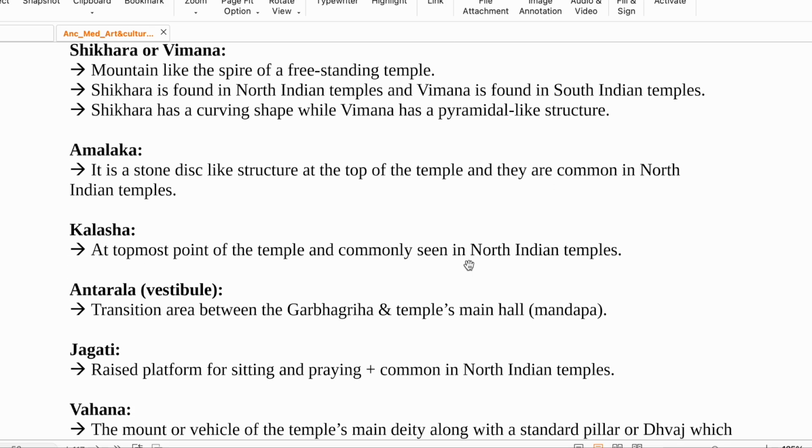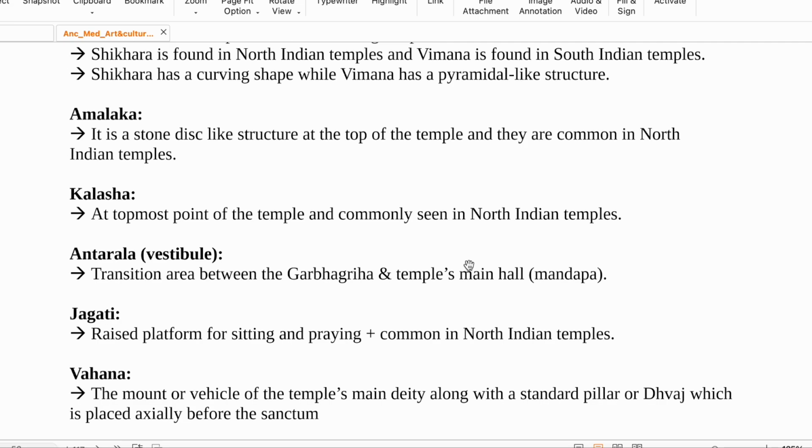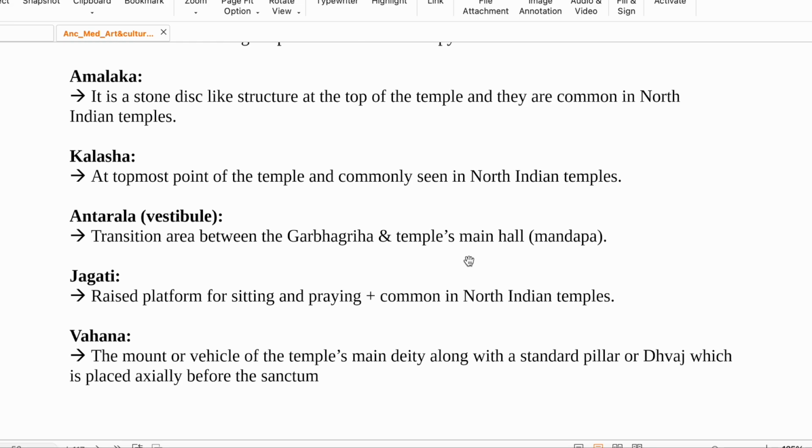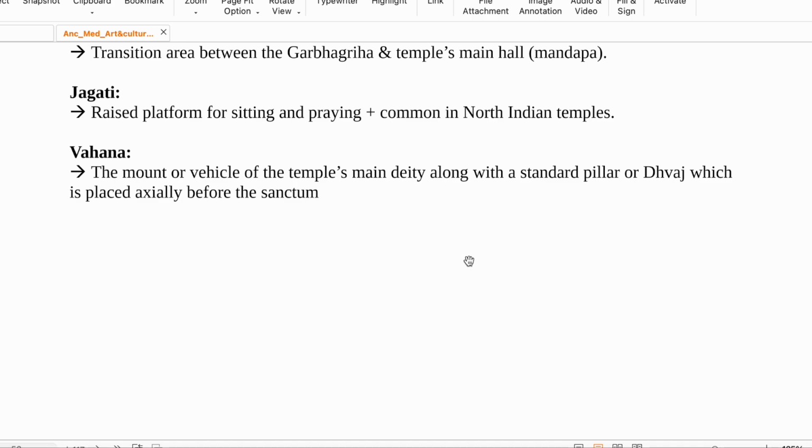Then there is Amalaka. At the top of the temple there is a stone-like disc, and they are quite common in North Indian temples. On the top of Amalaka there is a Kalasha, and it is also common in North Indian temples. There is Antarala, the transition area between the Garbhagriha and the temple's main hall, the Mandapa. As I told, Jagati is a raised platform, and Vahana is the mount of the main deity, like Shiva is on Nandi. That is a Vahana.